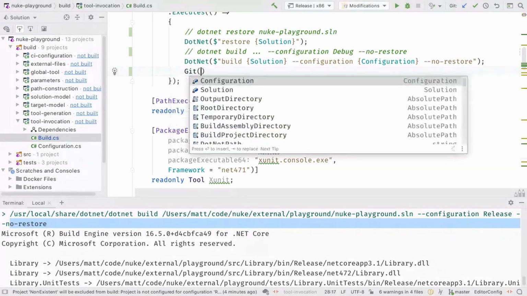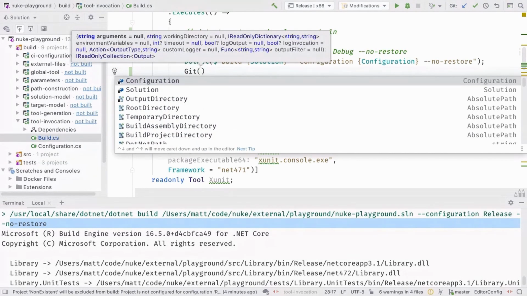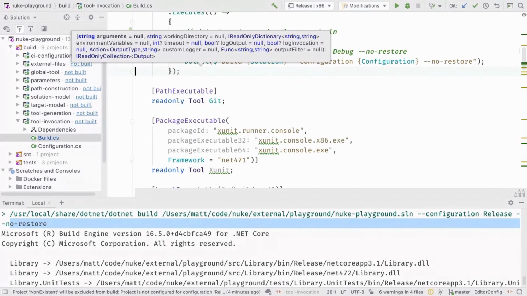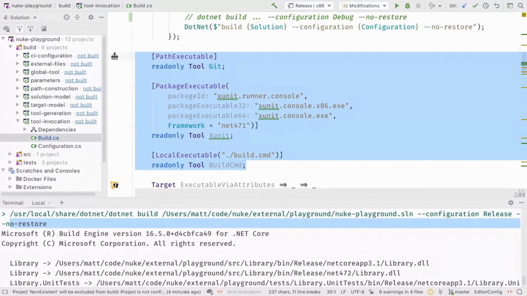So Git, for instance, I just use it as a method. And here you can see we can pass arguments, but also the working directory, environment variables, a custom logger, if we want to log the output or log the invocation, all that kind of stuff. So that works similar as the provided .NET method.